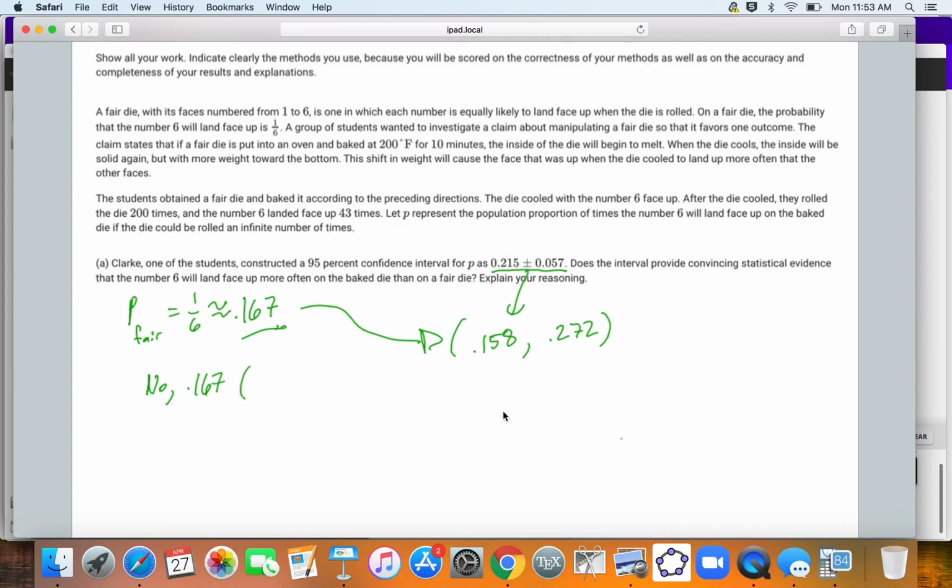0.167, the proportion of sixes expected for a fair die, falls within Clark's confidence interval.